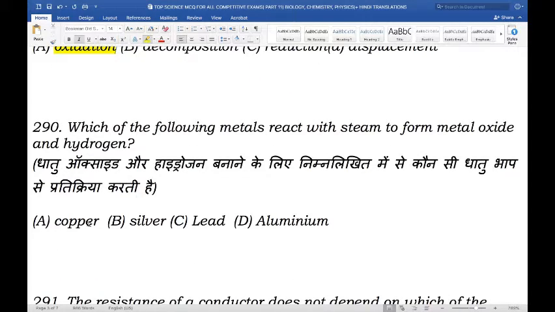Which of the following metals react with steam to form metal oxide and hydrogen? So is it copper, silver, lead, or aluminium? So which metal reacts with steam to form metal oxide and hydrogen? And the right answer here is aluminium. Metals like aluminium, iron, and zinc do not react with cold or hot water, but they react with steam to form metal oxide and hydrogen.